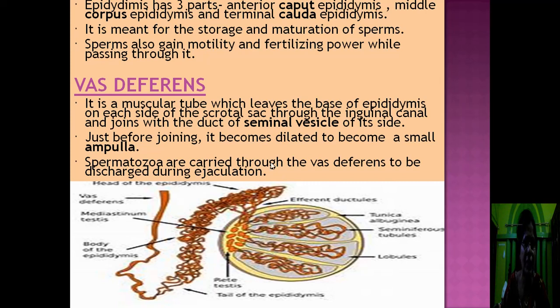Next, come to the vas deferens. The vas deferens is a muscular tube which leaves the base of the epididymis on each side of the scrotal sac. You can see in this diagram, this is the vas deferens. This duct arises from the lower part of the epididymis. It passes through the inguinal canal and joins with the duct of the seminal vesicle of its side. Just before joining with the seminal vesicle, it becomes dilated to form a small ampulla. Spermatozoa are carried through the vas deferens to be discharged during ejaculation.